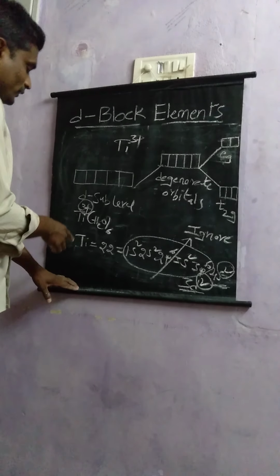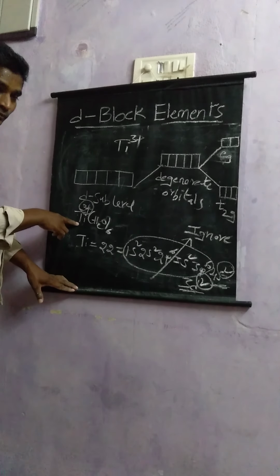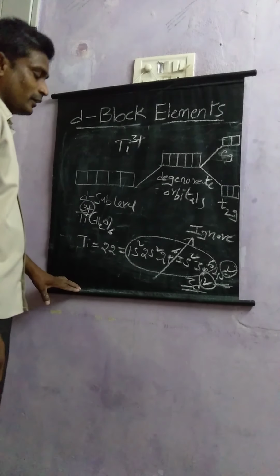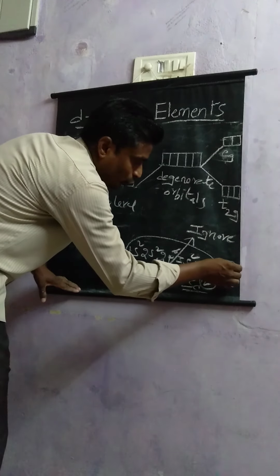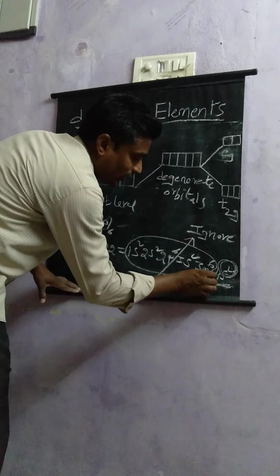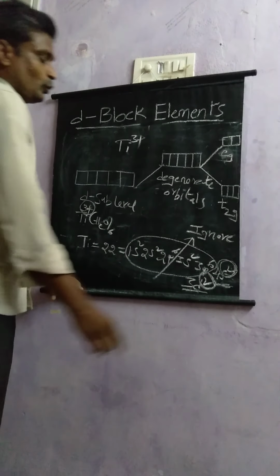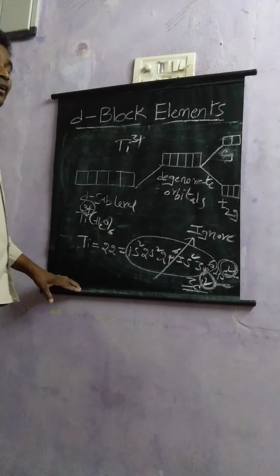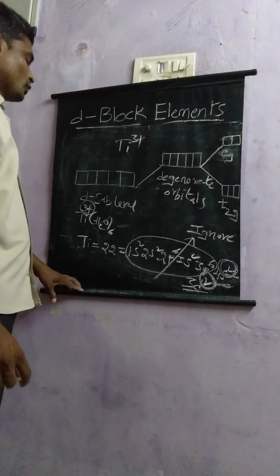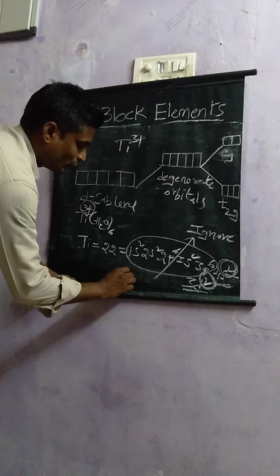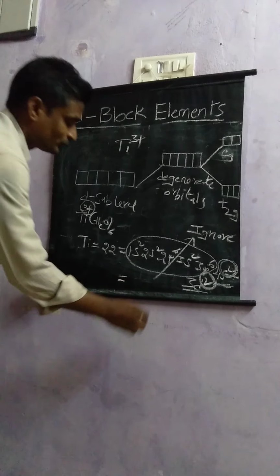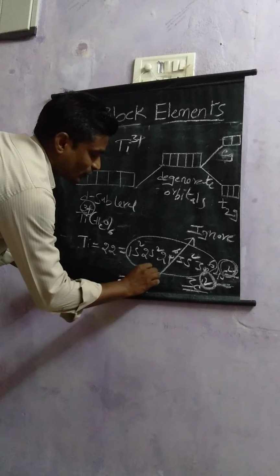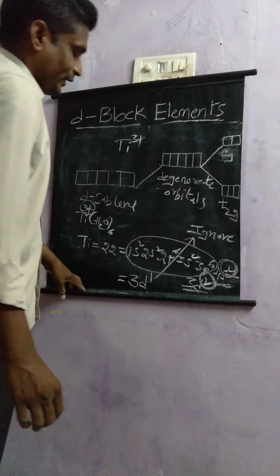But now in our complex titanium is in +3 state. That means we have to remove 2 electrons from here, 1 electron from here. After removing 3 electrons from its outermost shell, there is only 1 electron present in the 3d sublevel, that is, configuration is 3d1.